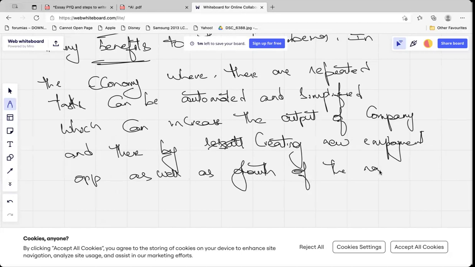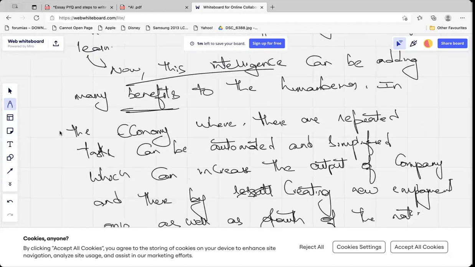See here, I have written one paragraph explaining the concept in the economy.